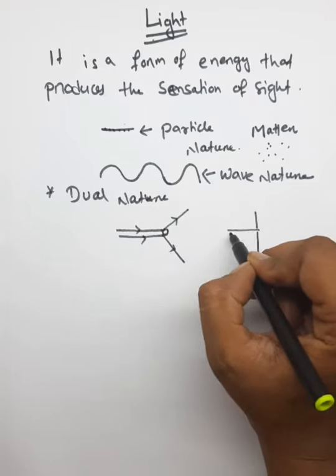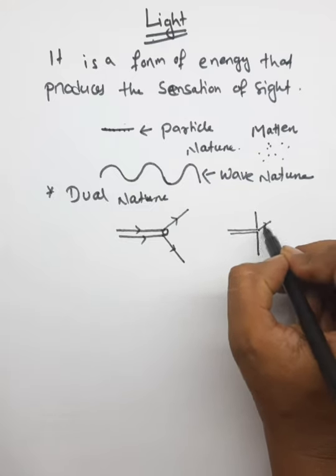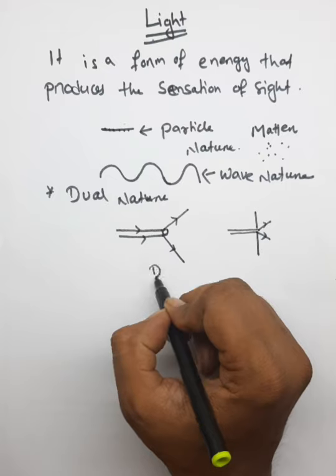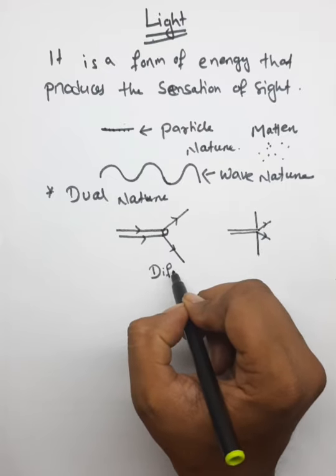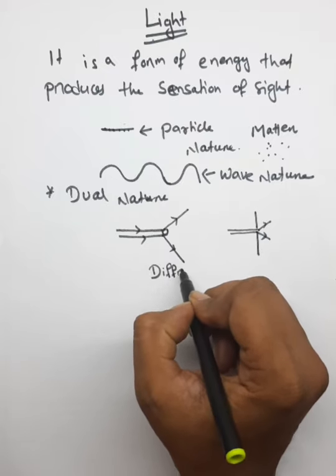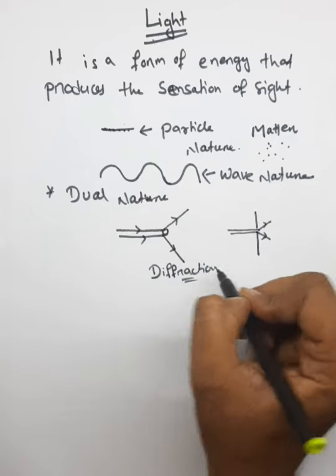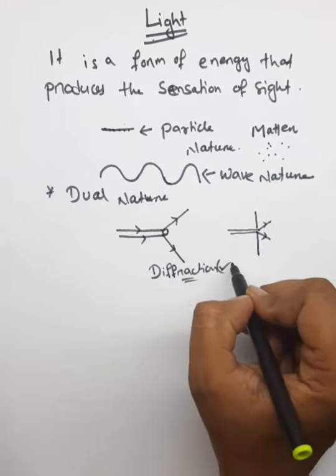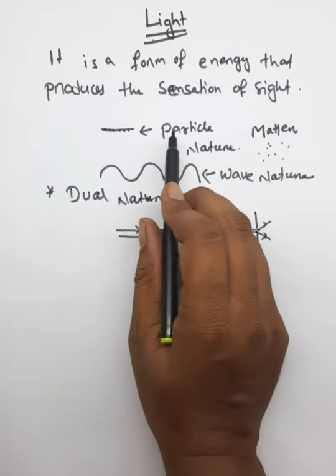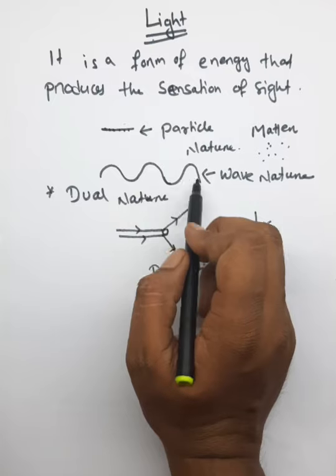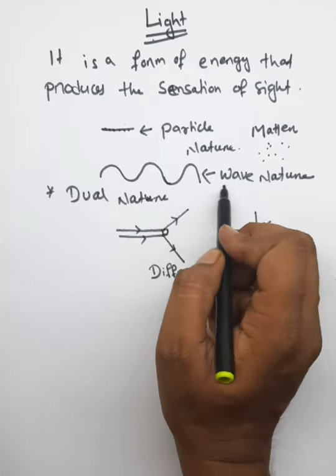In this case also, light bends. This phenomenon of bending of light is called diffraction. This phenomenon cannot be explained when we consider the particle nature of light. So we have to consider light as a wave.